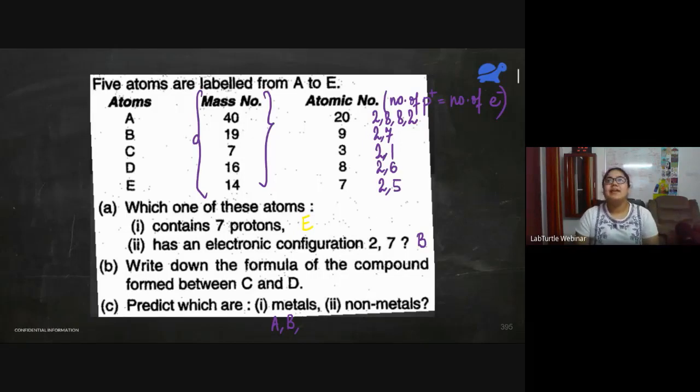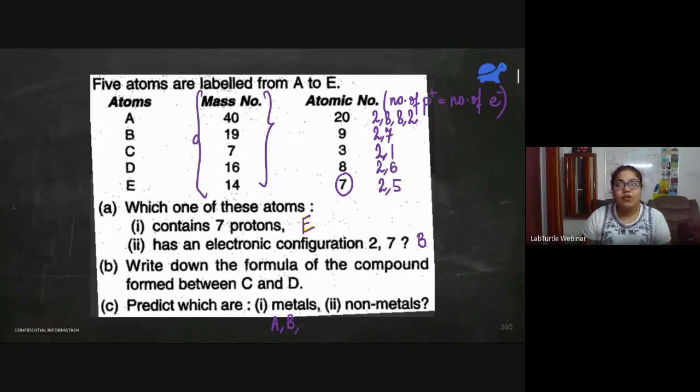These are the electronic configurations. So the first question is, which of them contains 7 protons? So atomic number is the number of protons. That means that E has 7 protons. Okay. Then the second part has an electronic configuration 2, 7. So we wrote, that is atom B.